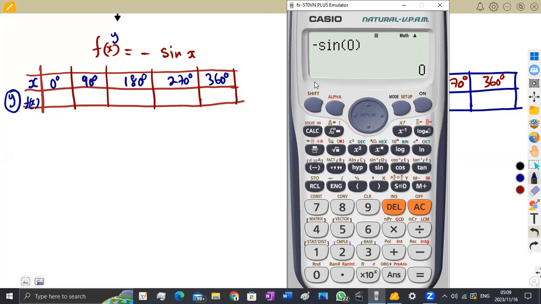If your calculator still shows the fix, you go to shift, set up, you go to normal at 8, then you press 2, and it goes back to normal mode, because we were using fix to round off our answers, but here it's no longer needed. So it does not affect my answers, all right? So that's 0 in that case.